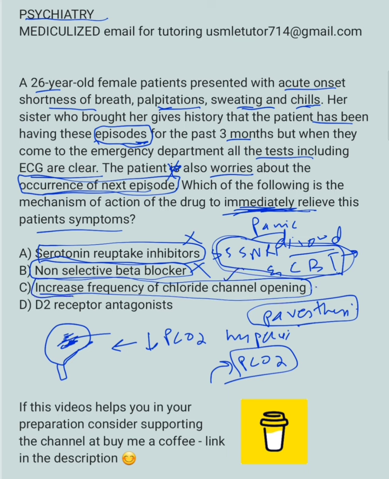So this one is the right answer. These two are wrong. And then we have the last one, the D2 receptor antagonist. These are antipsychotics, used for schizophrenia, but here they have no value. So just remember, for immediate symptoms, benzodiazepine; for long term, for maintenance, SSRIs, SNRIs, and cognitive behavioral therapy.